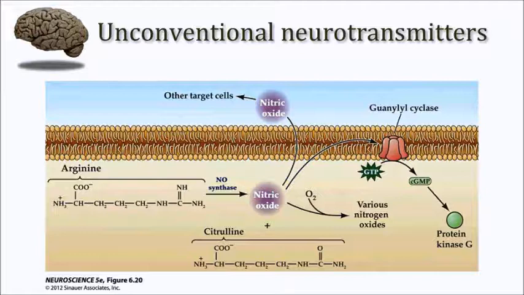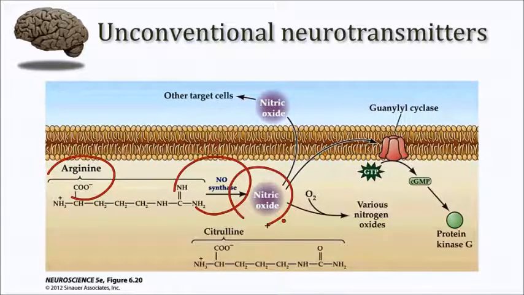To discuss is nitric oxide. So this truly is an unconventional neurotransmitter in that it's a gas. It's not a solute that can be dissolved in an aqueous medium. It's not a peptide, but rather it's a gas. And nitric oxide is produced from the metabolism of the amino acid arginine, as is illustrated here in this pathway. So arginine is processed by an enzyme called nitric oxide synthase, and nitric oxide in a gaseous form is produced,